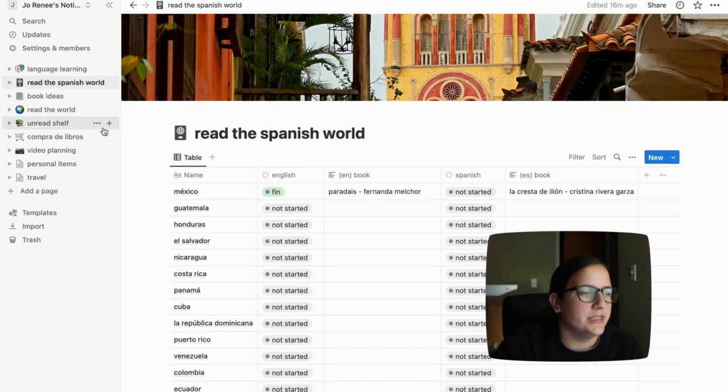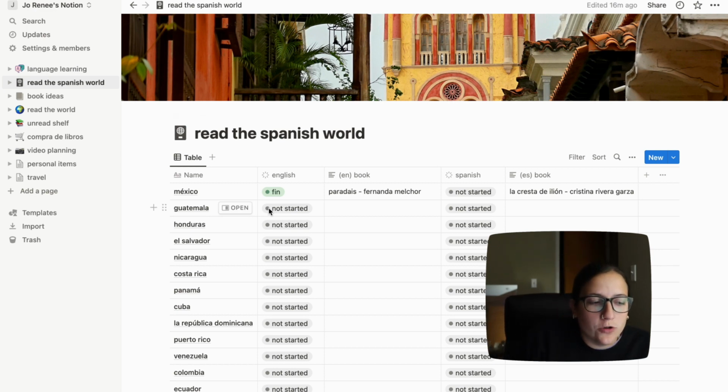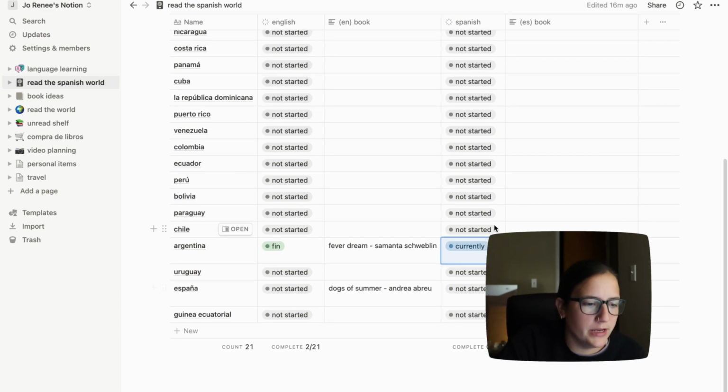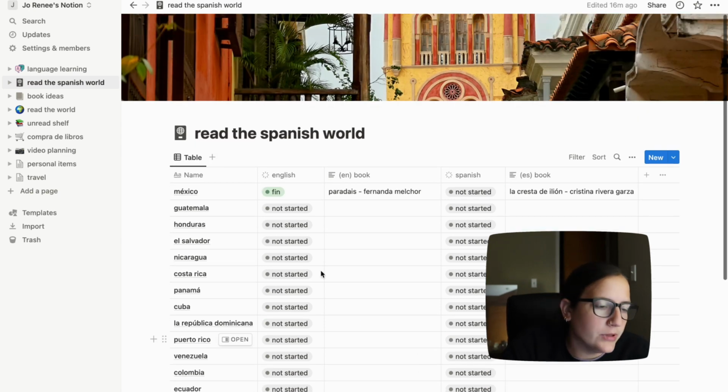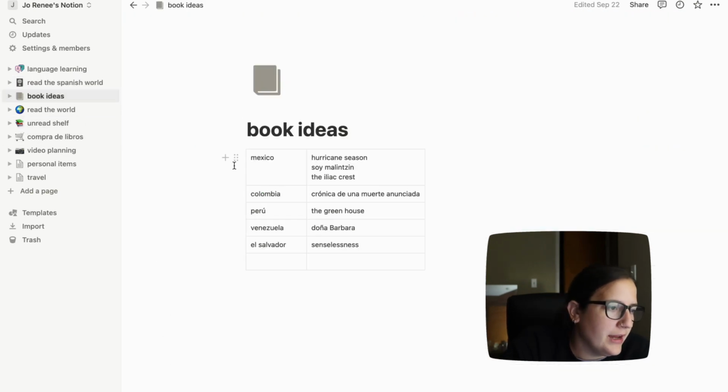I do also have this database for the Reading the Spanish Speaking World challenge that I am currently doing. So I am trying to read a book in English and a book in Spanish from every Spanish speaking country. This one is in progress. So then I have it set to show how many are complete as well. And I have this book ideas list for that challenge.